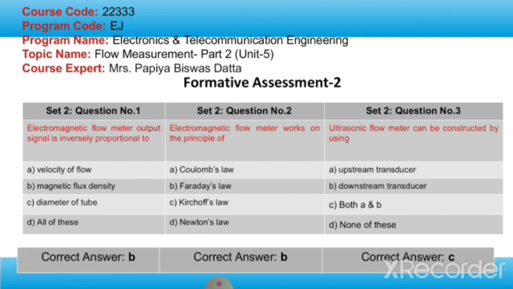I hope you got the answer. So the electromagnetic flow meter output signal is inversely proportional to magnetic flux density. The electromagnetic flow meter works on the principle of Faraday's law, and an ultrasonic flow meter can be constructed by using both an upstream transducer and a downstream transducer.